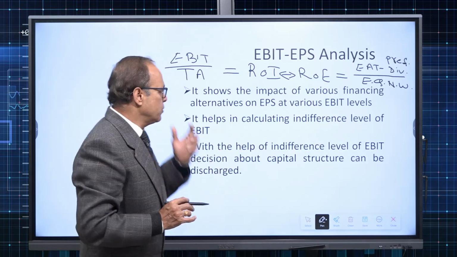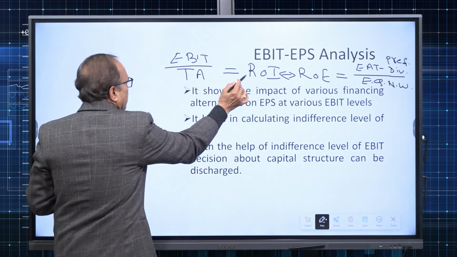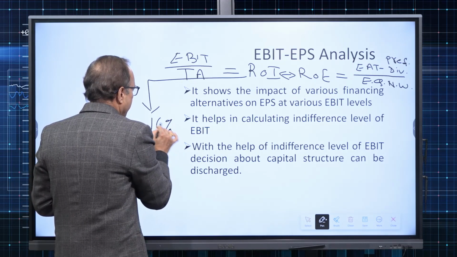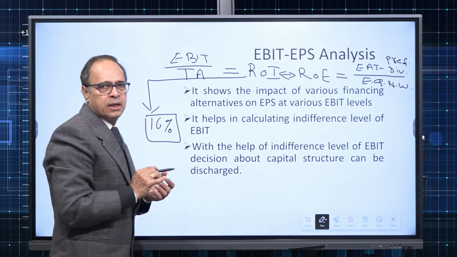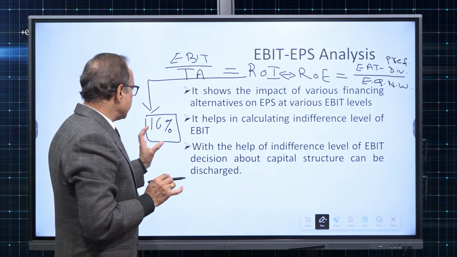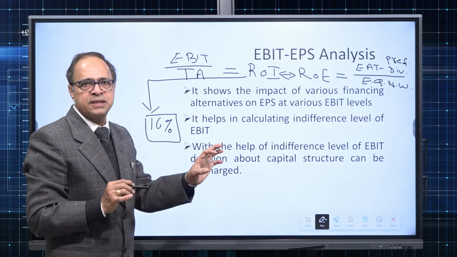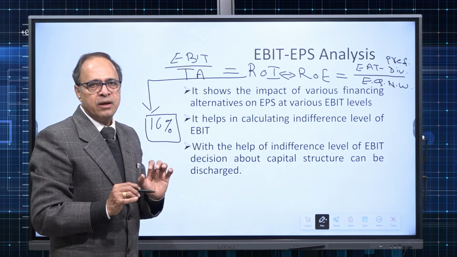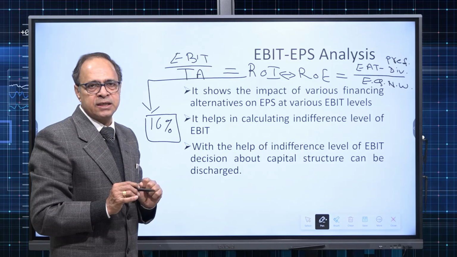Take a simple scenario. If ROI is 16% for a company and it is 100% equity funded, that means all the 16% after paying the taxes. So let us right now take the taxes to be neutral, 0%. And then subsequently we can go for taxes also.